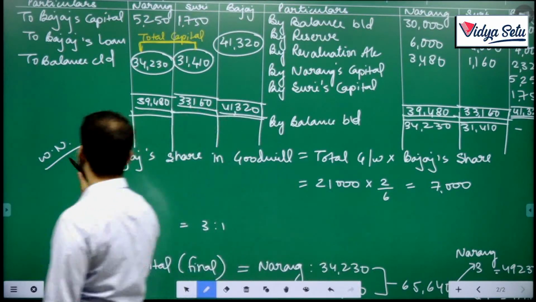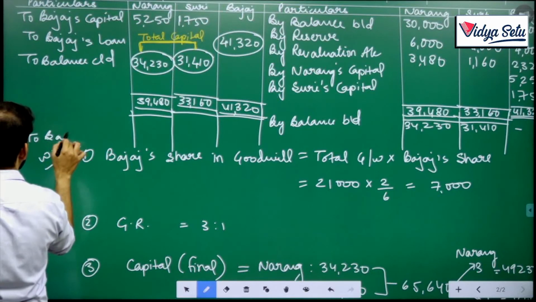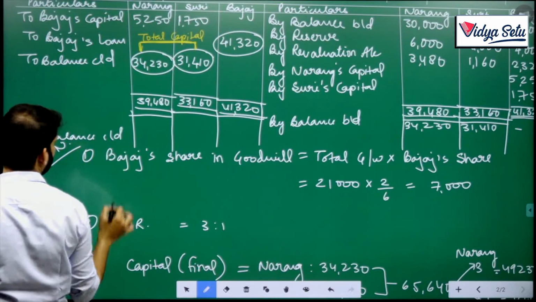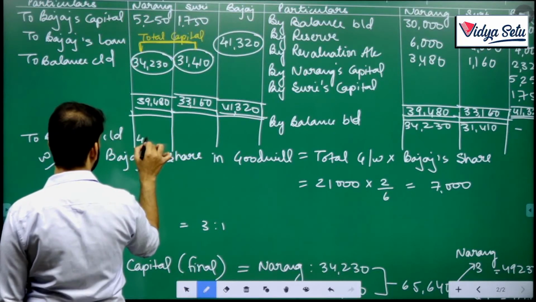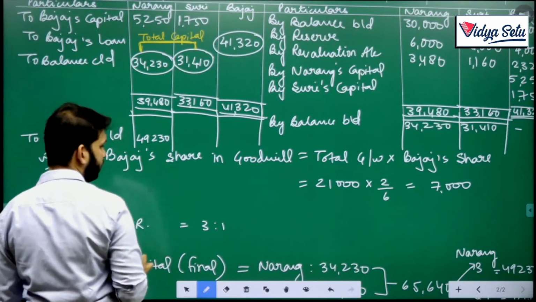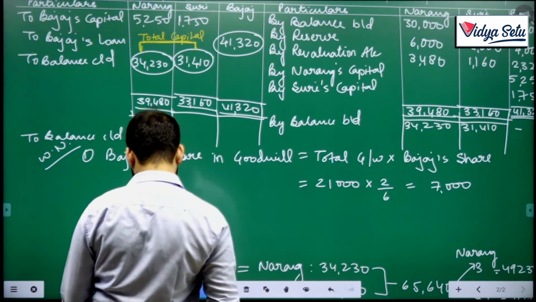We know the closing balance. Okay, we just calculated 49,230 and 16,410.